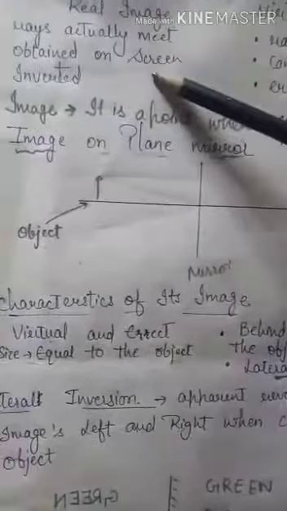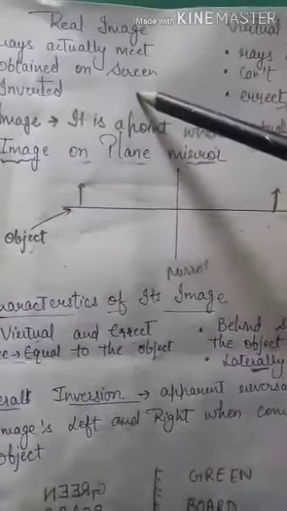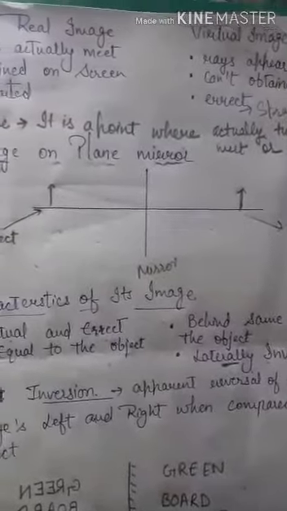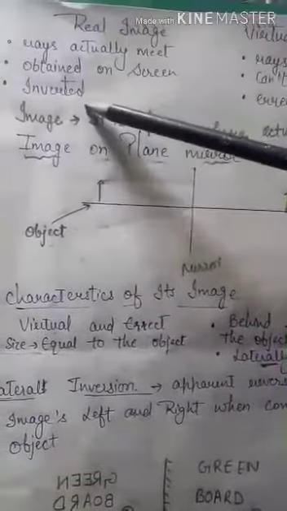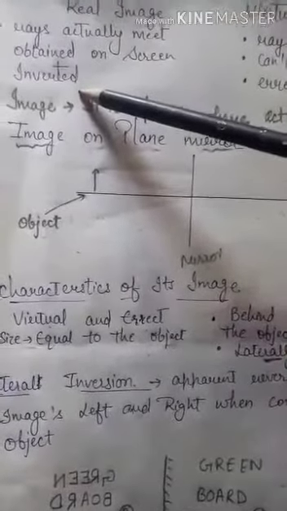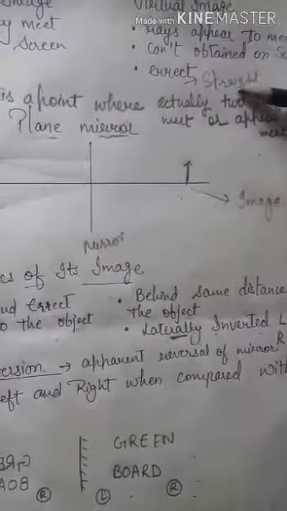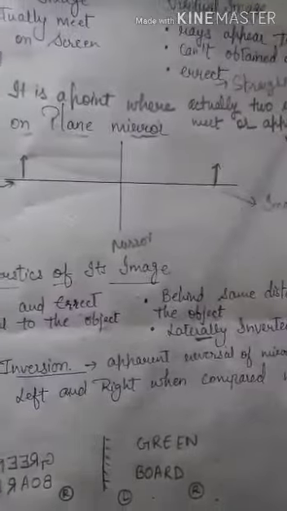A real image can be obtained on a screen. A virtual image cannot be obtained on a screen. A real image is always inverted and a virtual image is always erect. Erect means straight.